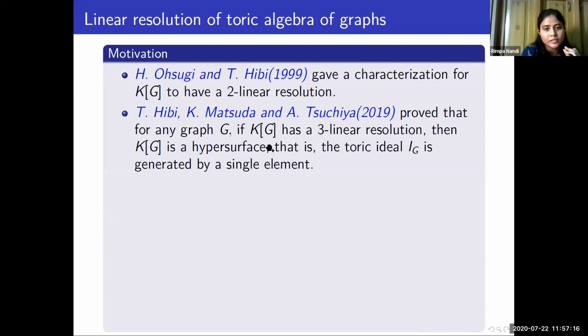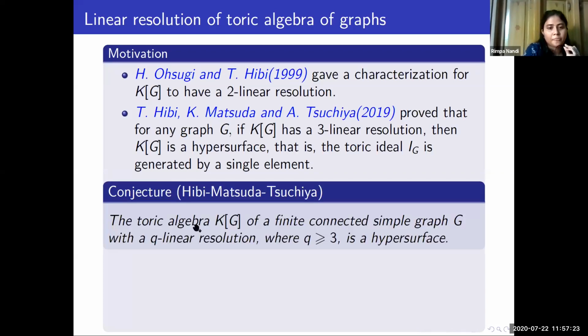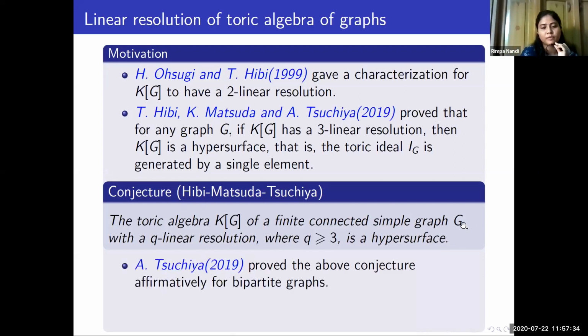And after this result, they conjectured this for a general q-linear resolution. So they conjectured that if K[G] has a q-linear resolution, then K[G] has to be a hypersurface for a connected simple graph G. This conjecture was proved by Tsuchiya in 2019, affirmatively for bipartite graphs. So the proof for general graphs is still unknown, and here we prove this conjecture affirmatively for chordal graphs.